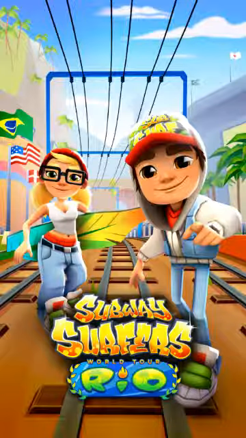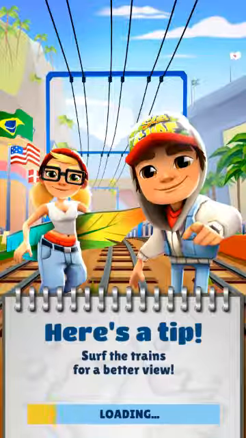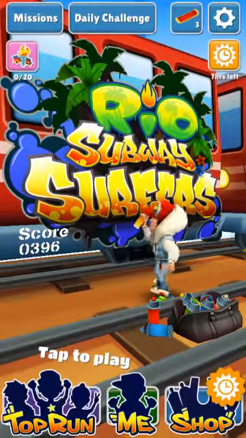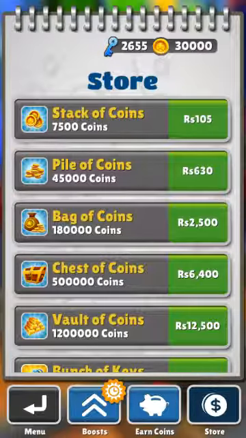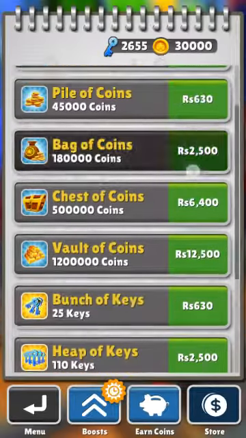So we'll go to Subway Surfer to show you that this is not patched or in any way. Now go to the shop and click on store. As you can see, the prices are written in rupees. 105. I'm in Pakistan, so that's why it's rupees.